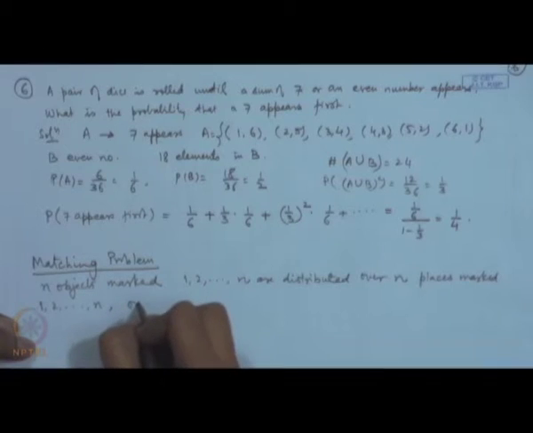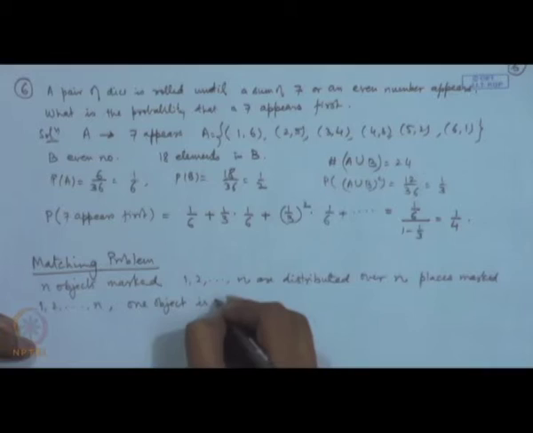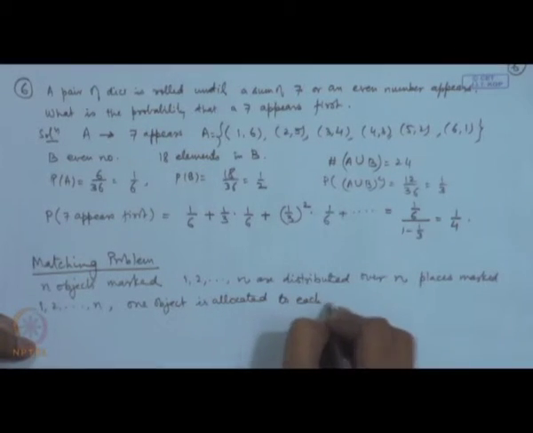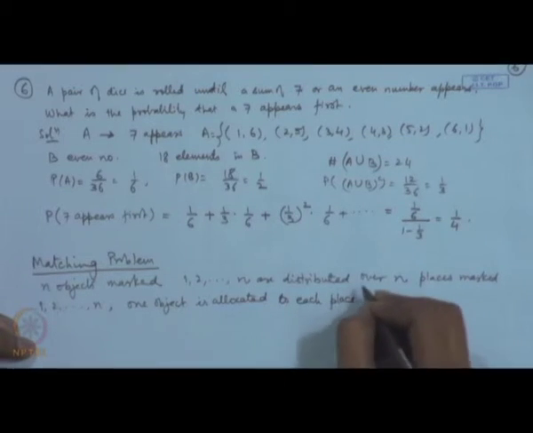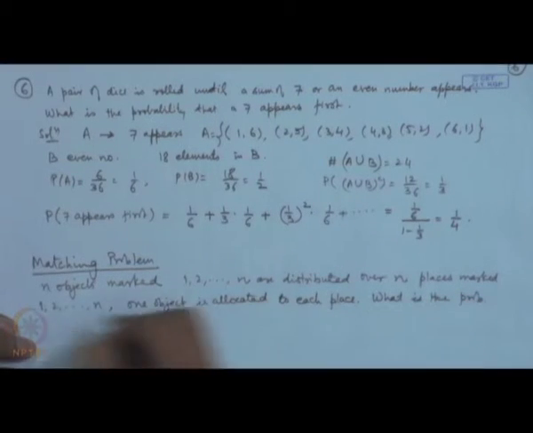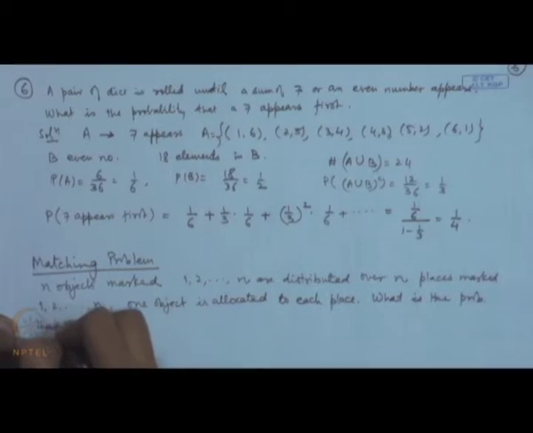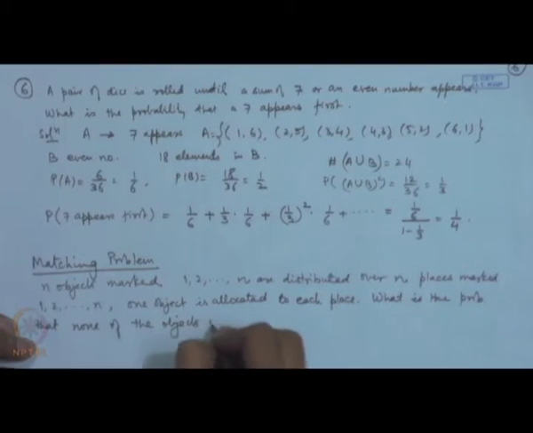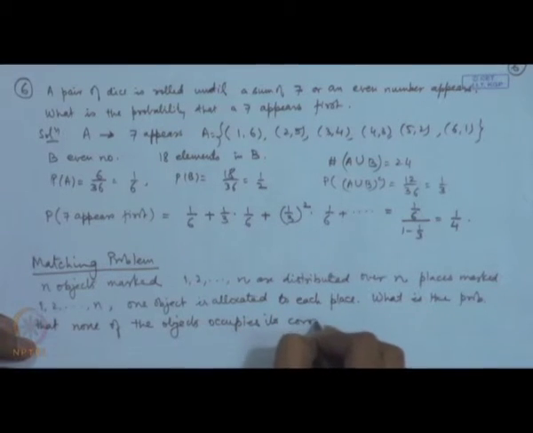That is, one object is allocated to each place. What is the probability that none of the objects occupies its correct place?